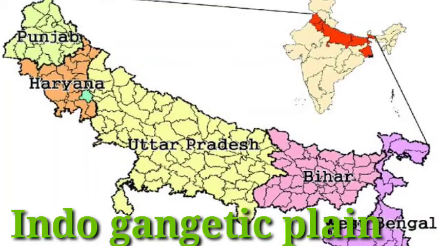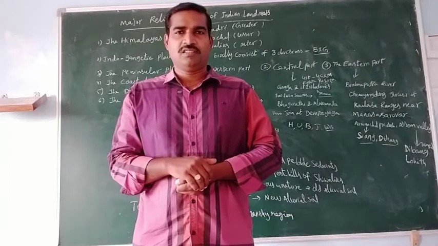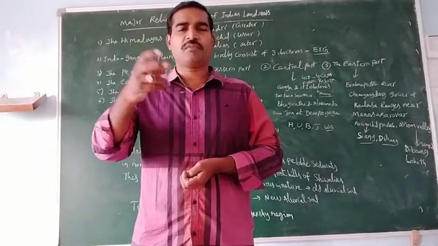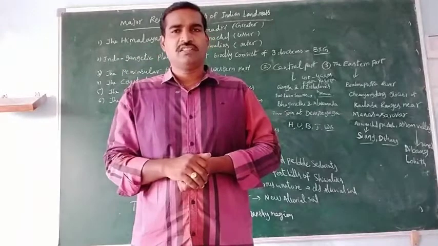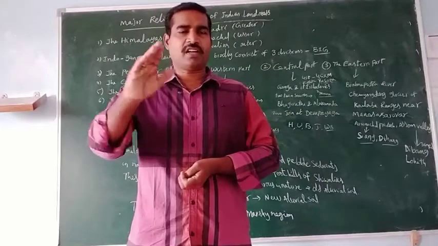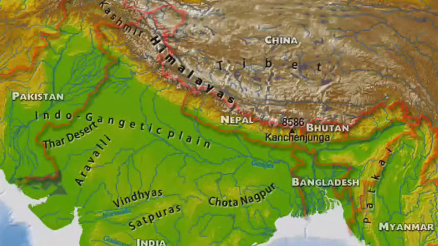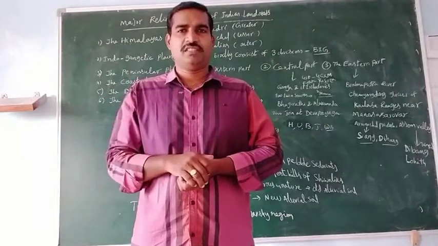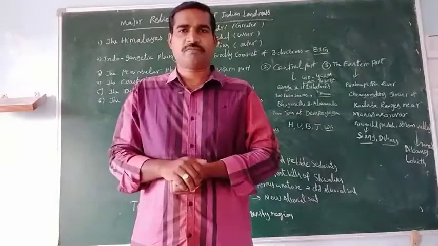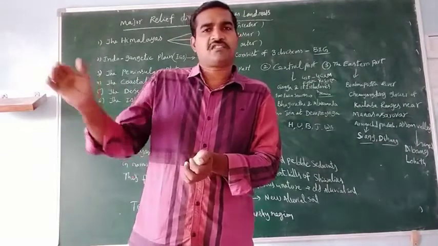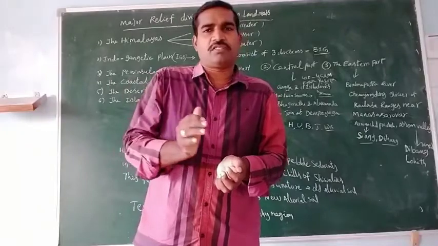The Indo-Gangetic Plain is also known as the Northern Plains of India. How was it formed? The Indo-Gangetic Plain is mainly formed by the interaction of the Indus, Ganga and Brahmaputra and their tributaries. Initially, at the beginning, it was a shallow basin. It was gradually filled by the rivers, which brought gravel and alluvial soil.